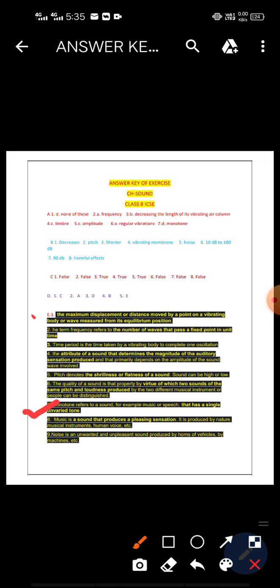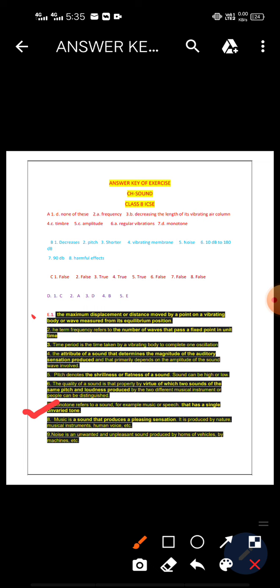And the last one, that is differentiate between music and noise. Already we discussed music and noise, so you have to write down at first the definition of music and noise separately, and then write that music has regular vibrations and noise has irregular vibrations.